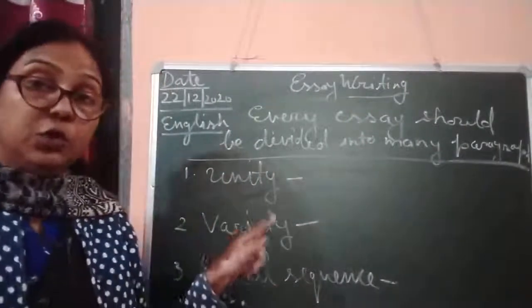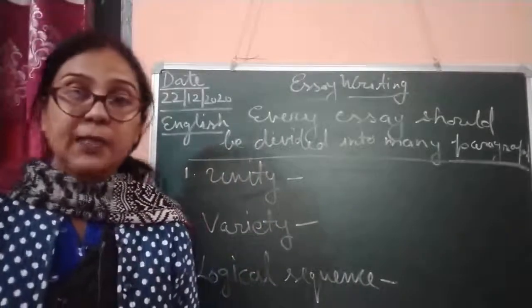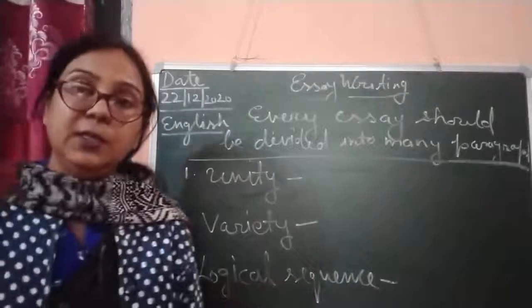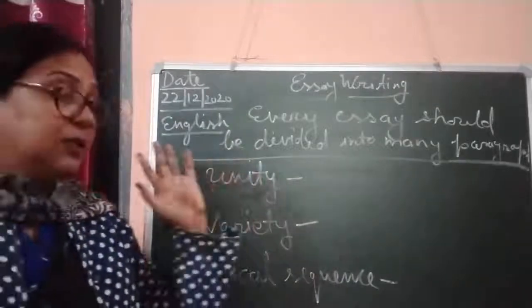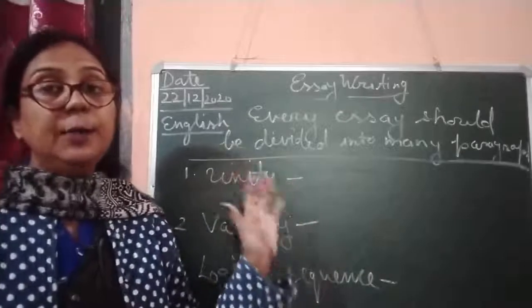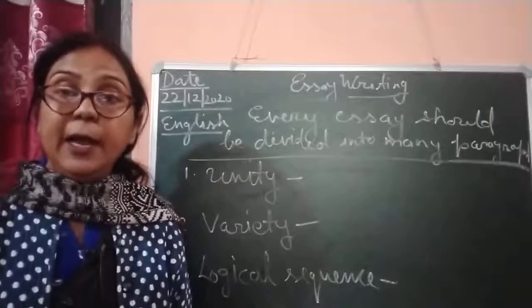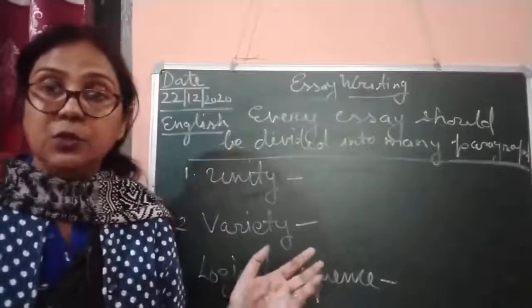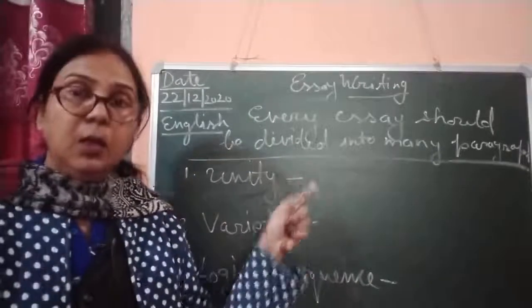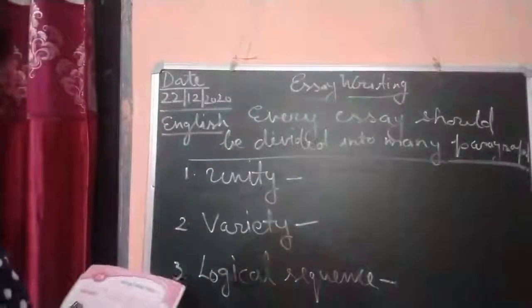So you should be united with the theme of an essay. As I have given one example, honesty is the best policy. So you will start your paragraphs with unity. Unity means you should unite with the theme. Don't write anything else which is not related to the theme. So this is very important, children.